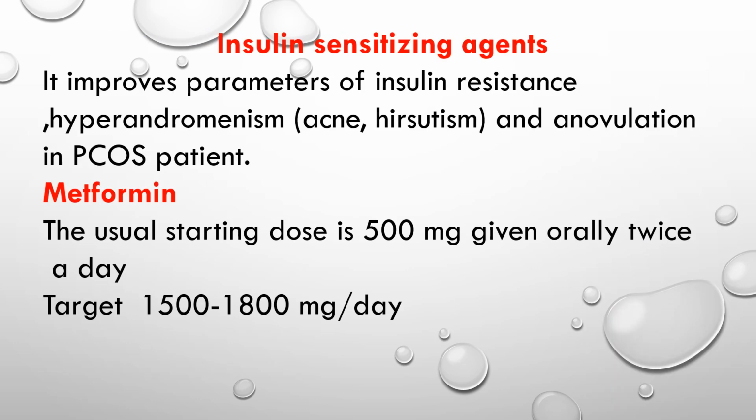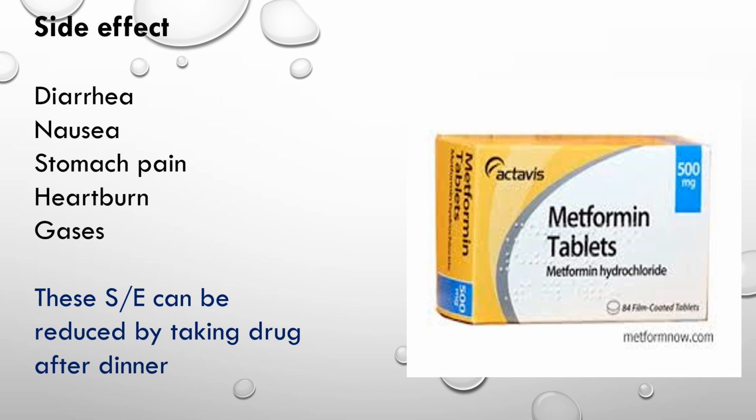Insulin sensitizing agents like metformin, glucophage, will lead to a decrease بالinsulin resistance, leading to treatment of hyperandrogenism. It treats acne, hirsutism, and leads to restoration of ovulation and spontaneous pregnancy. Metformin, the dose 500 milligram should be taken twice, and we can increase the dose until we reach 1,500 to 1,800 milligram. Below 1,000 it will not act.